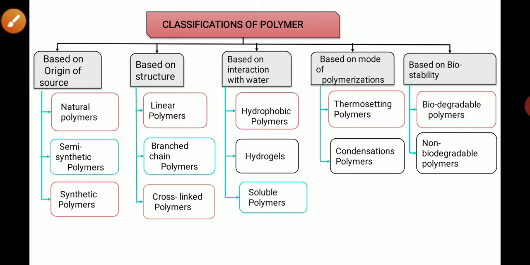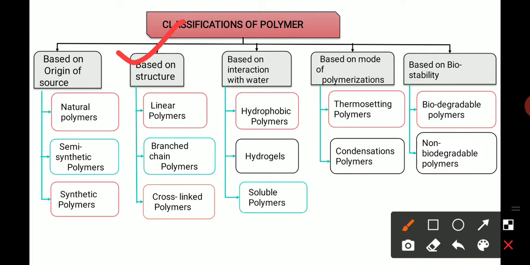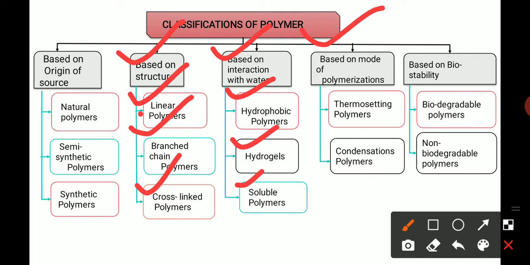The second category is based on structure, which is again divided into three segments. The first is linear polymers, the second is branch chain polymers, and the third is cross linked polymers. The third category is based on interaction with water, again divided into three segments: hydrophobic polymers, hydrogel polymers, and soluble polymers. The fourth category is based on mode of polymerization, divided into two segments: thermosetting polymers and condensation polymers.